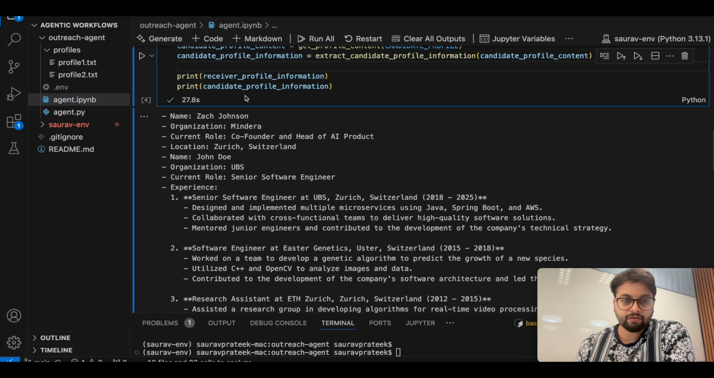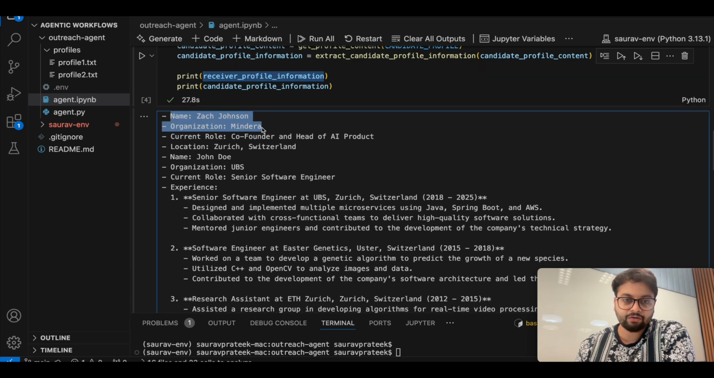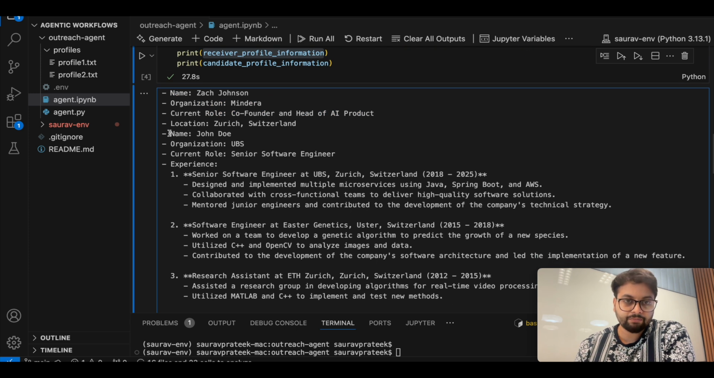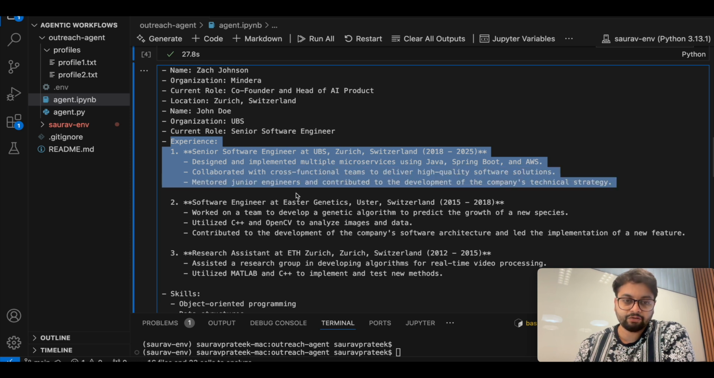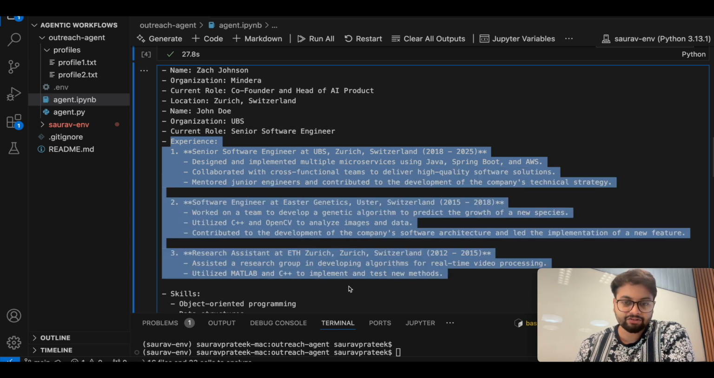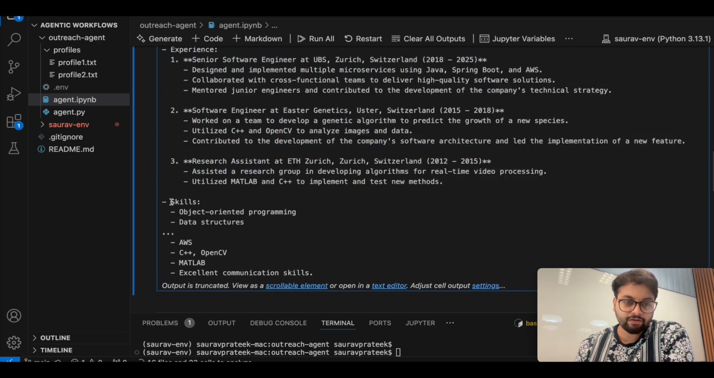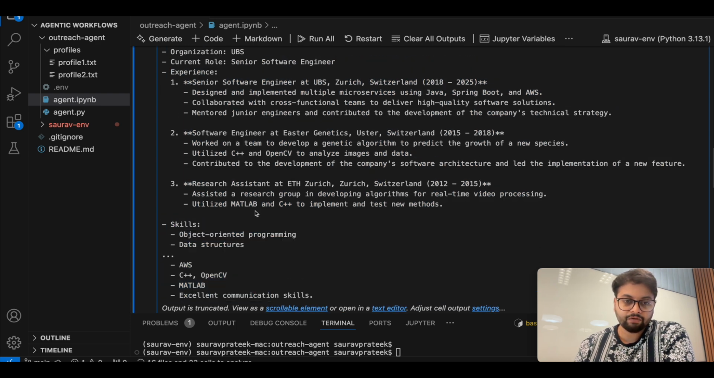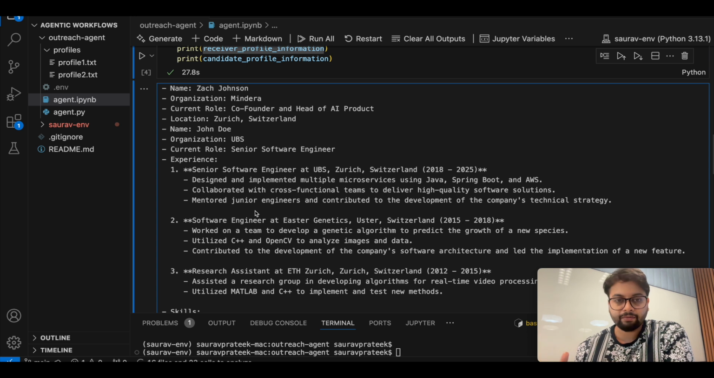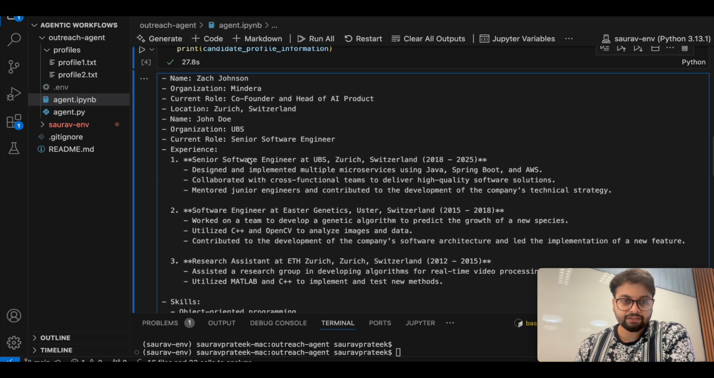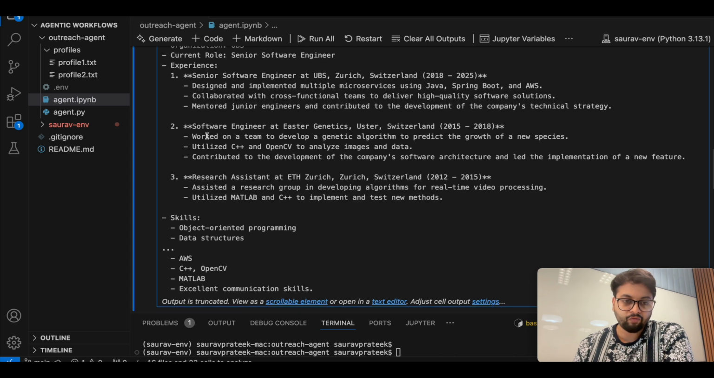Yep, it is here. So for the receiver, it is saying the name Zach Johnson, organization Mindera, and current role co-founder and head of AI product, location Zurich, Switzerland. And the name of the candidate is John Doe, organization UBS, current role senior software engineer, and the experience is senior software engineer at UBS. All the experiences it has tried to list. Along with that, it has also tried to list the skills. This is everything I need, because for the agent to actually frame a referral pitch, all of these things are needed. So this is what my agent is trying to pull out from the profile information.